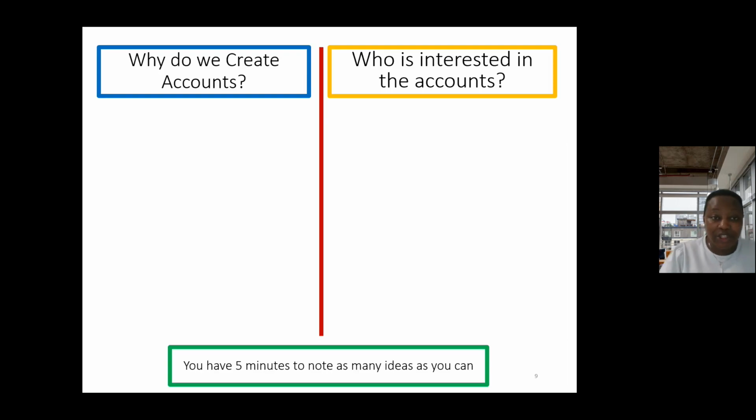Okay, great. So far we've looked at what accounting is, the types of accounting, and the difference between financial and management accounting. I want us to take a few minutes to note: you can pause the video and think, why do you think we create accounts? Why bother identifying economic events? Why bother recording them? Why bother communicating them? Why do we go through all of these processes? And who do we think is interested in the information that we're recording or communicating? So you can pause the video and think about it. Why do we create accounts? Who is interested in these accounts that have been created?